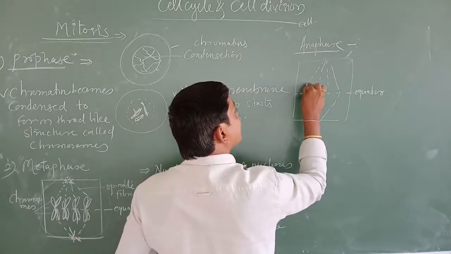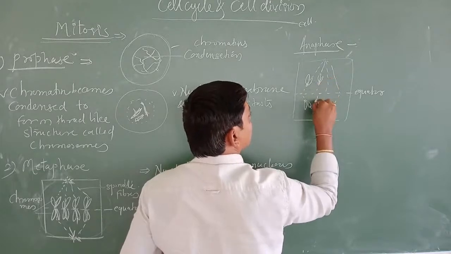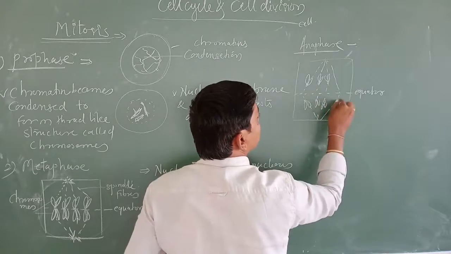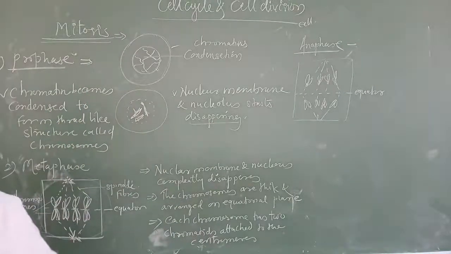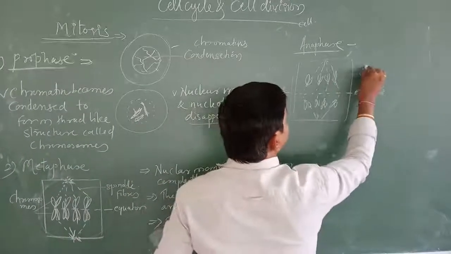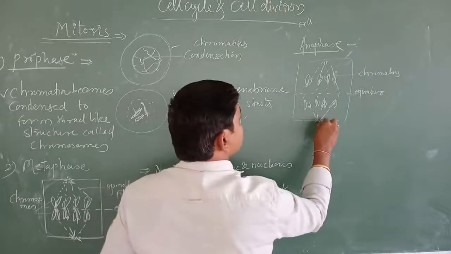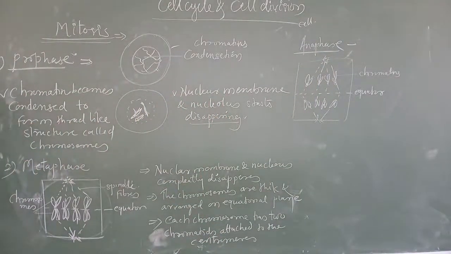And what is going to happen? The half of the chromatid like this. The chromatids are going to start moving towards the opposite pole. Two sister chromatids of each chromosome separate. These are the chromatids, and they start moving towards the opposite pole. This is a very important thing in anaphase.